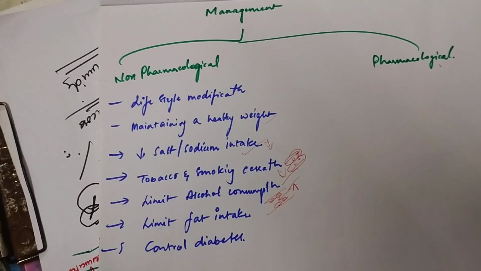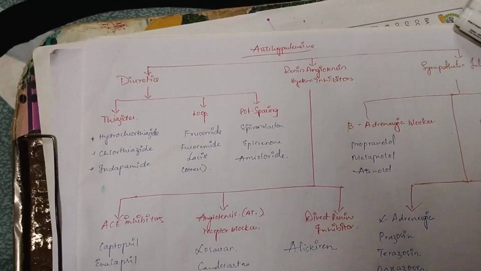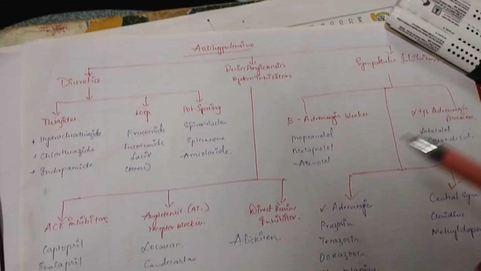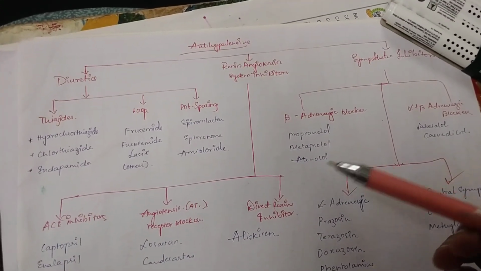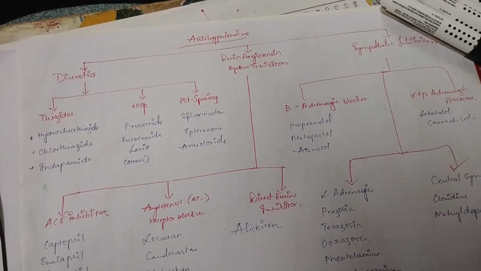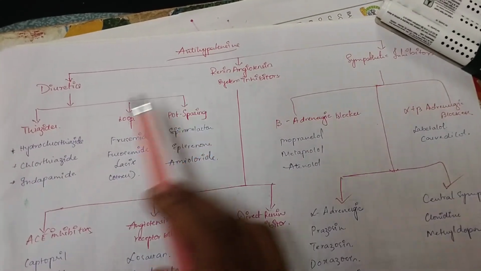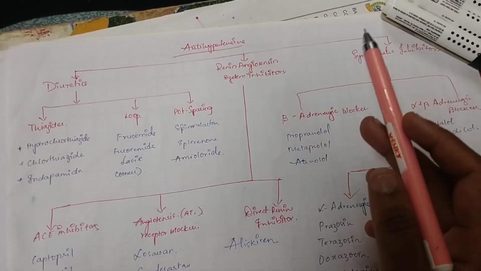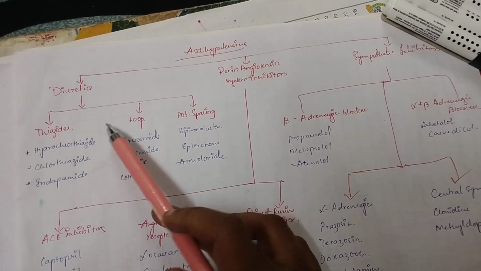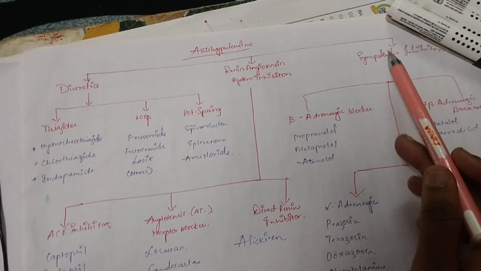Coming to now pharmacological management. I will explain briefly about this classification, and in another video I will explain what the diuretics are, what these diuretics will do, and the renin-angiotensin system inhibitors. Now, antihypertensive drugs are divided into three classifications: diuretics, renin-angiotensin system inhibitors, then sympathetic inhibitors.